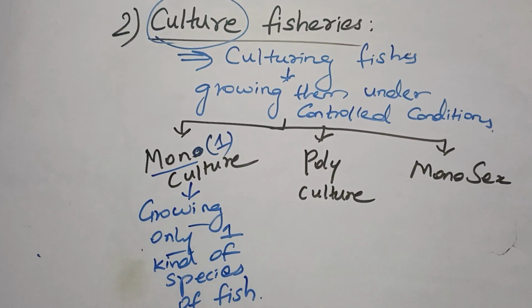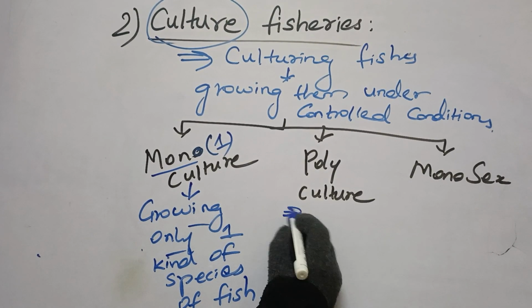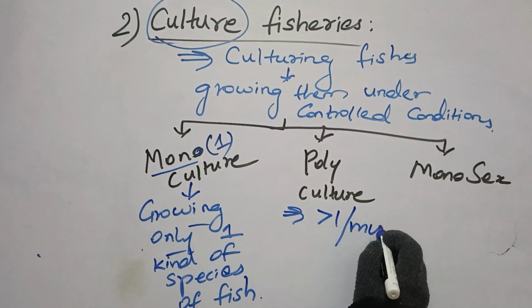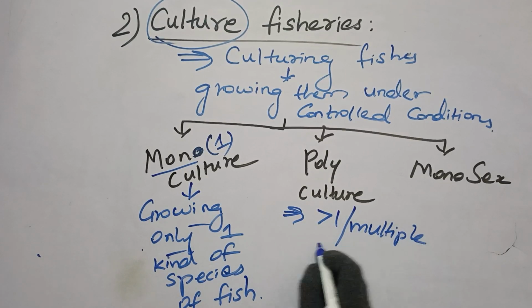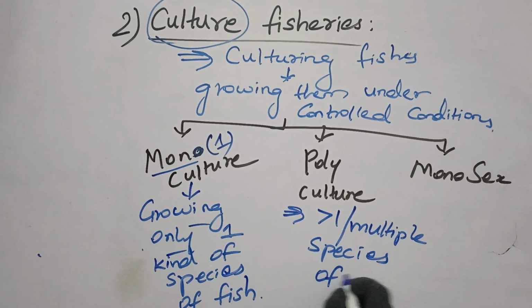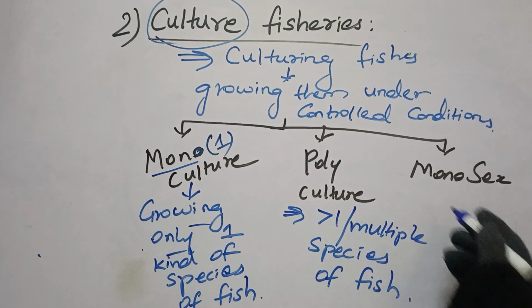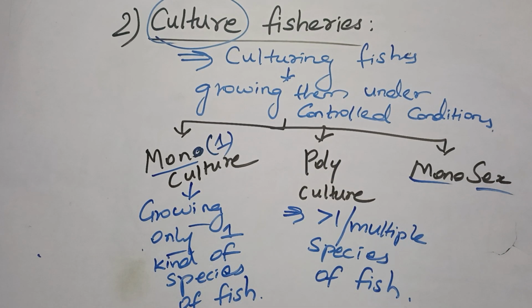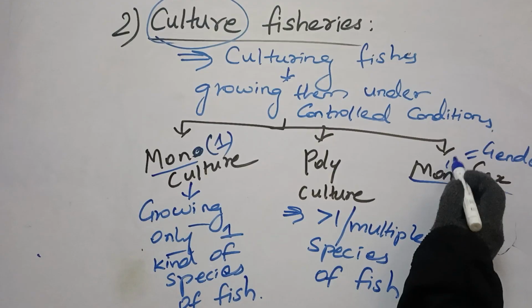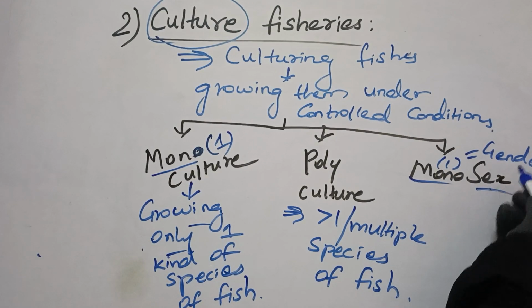Talking about polyculture, if you are growing more than one, greater than one, or if you are growing multiple species of fish together, such a culture is called polyculture. Talking about the next type, that is monosex. As we know, this word sex is related with the word gender. Yes or no, children? Okay. Mono means one and sex relates to gender.